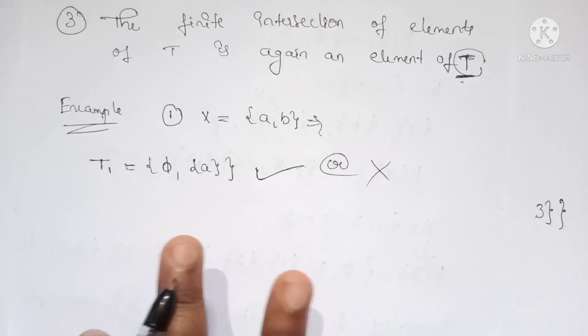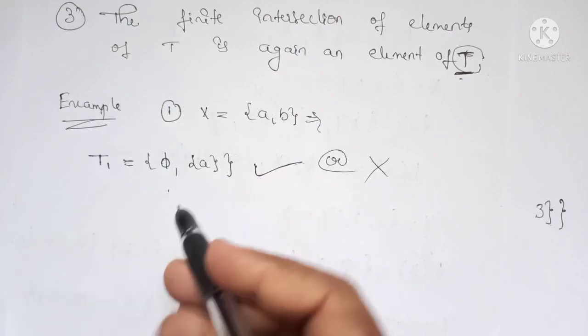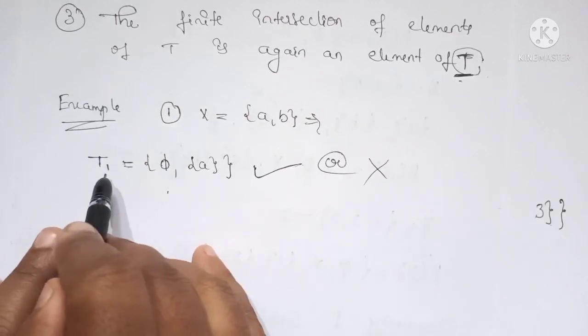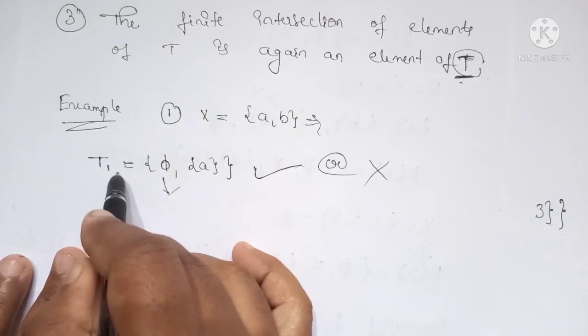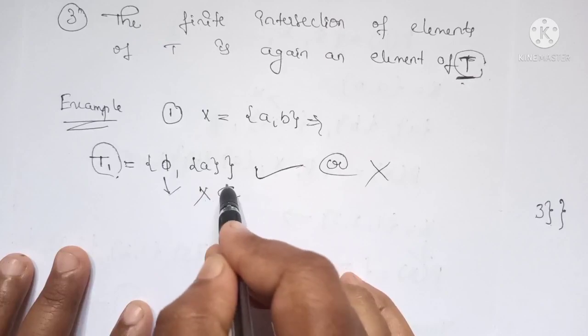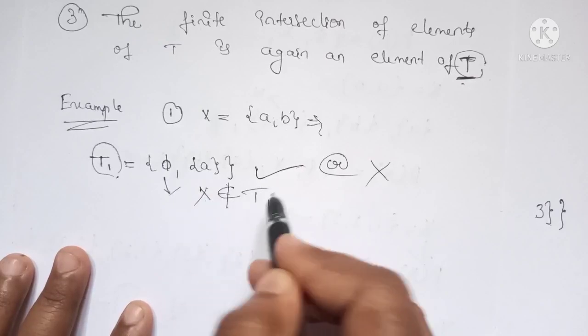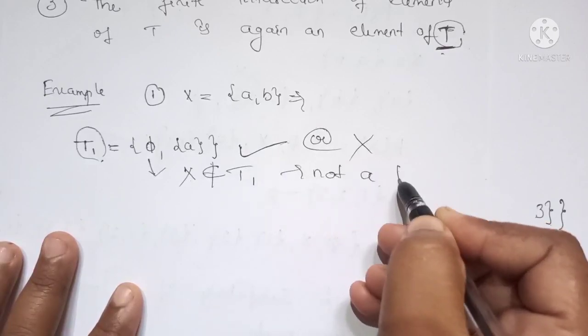So let's check the conditions one by one. Whether phi and the set X itself belong to this family or not. You can observe that phi belongs to T1, but X doesn't belong here. Therefore we can say that this is not a topology.